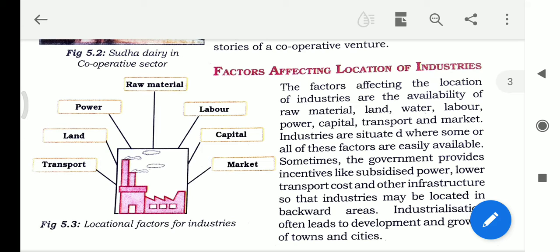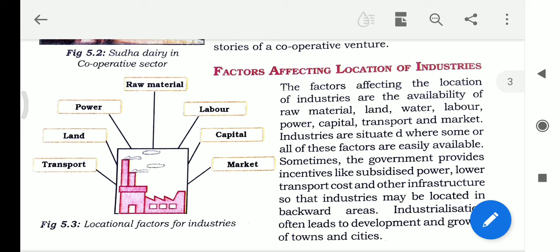Sometimes the government provides incentives like subsidized power, lower transport cost, and other infrastructure so that industries may be located in backward areas.